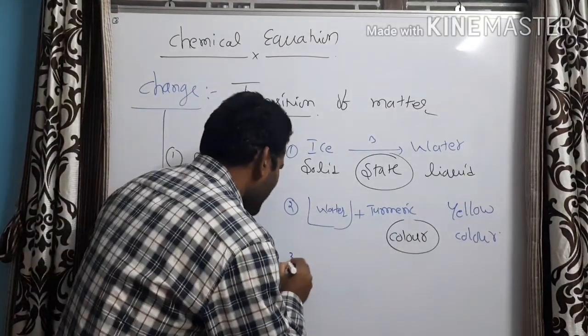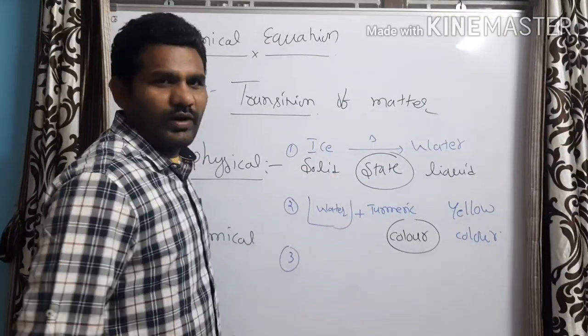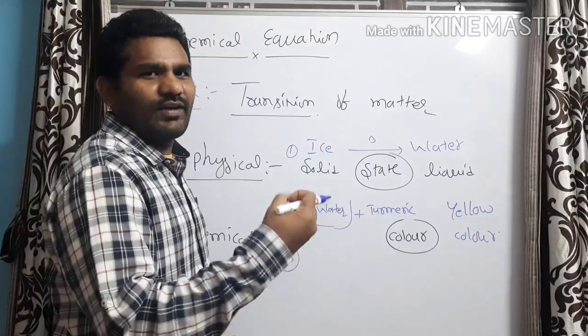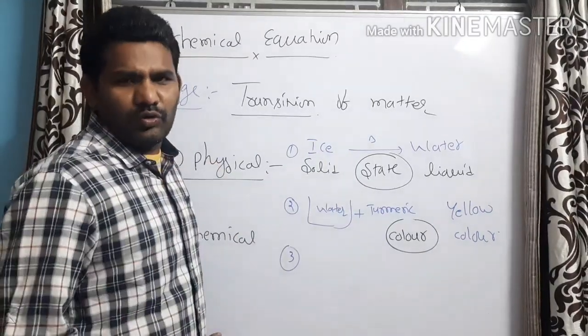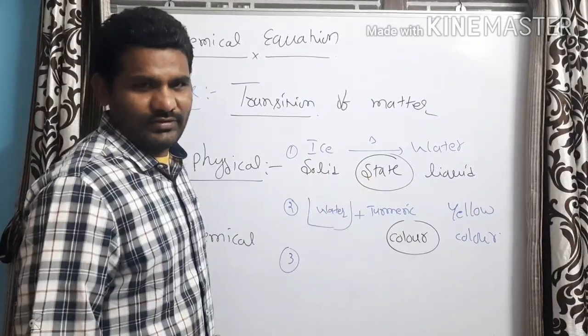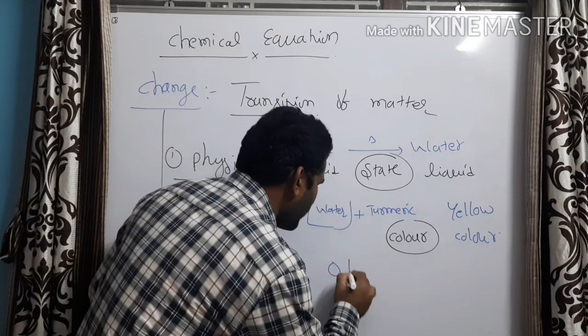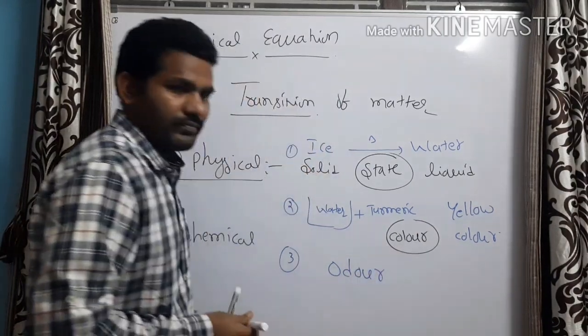Now, if you take an incense stick and light it, what happens? Within few seconds of time, the entire room or the entire area gets a very good fragrance. That means in such case, what is changing? The odor is changing.